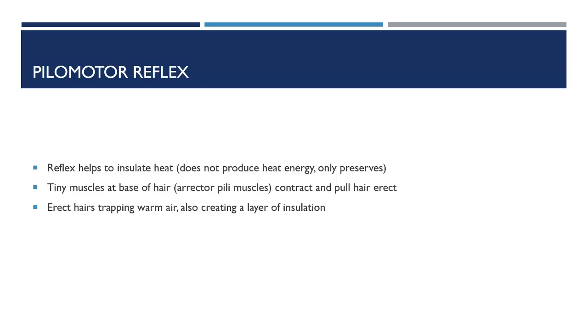The cahirinus is also able to use the pilomotor reflex to reduce heat loss when cold. Small muscles, known as erector pili muscles, at the base of every hair follicle on the cahirinus, can contract, pulling the hairs erect. This traps a layer of warm air close to the skin of the cahirinus and creates a layer of insulation from heat loss through convection.